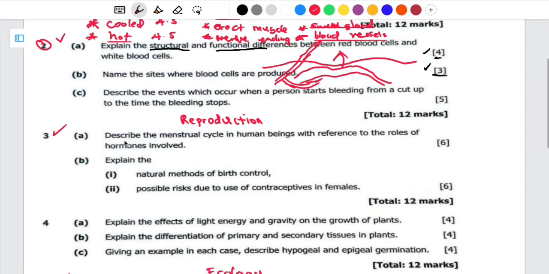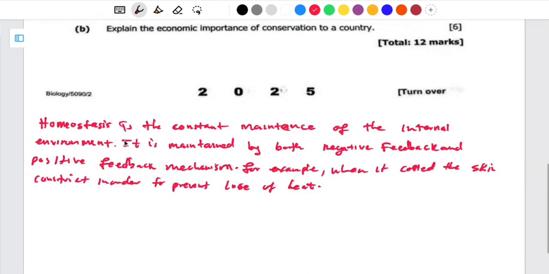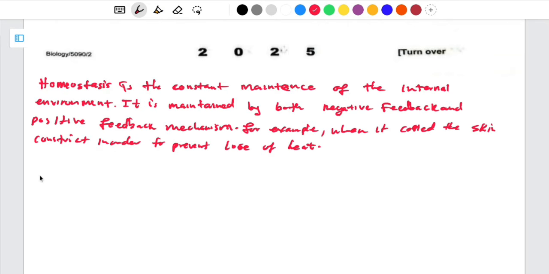So how do you write that one? Remember, we're describing thermoregulation by the skin. So this one was our question A. Then our question B, let me just write it here.